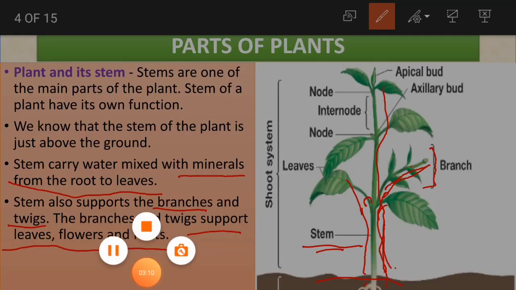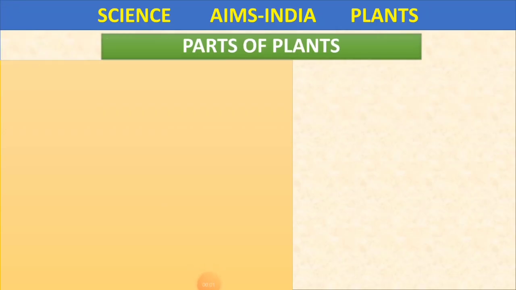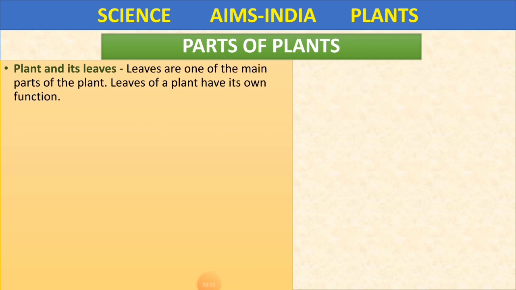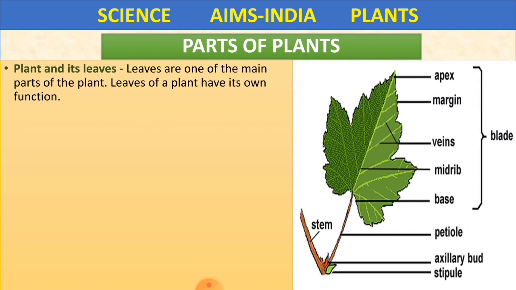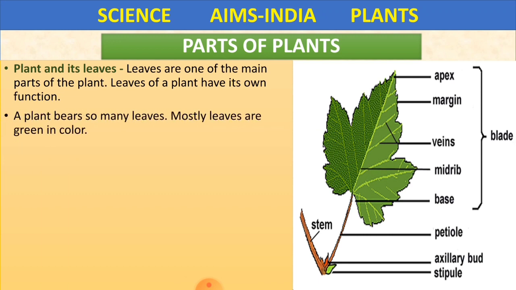Understood, children? Okay. Yes, children, we are going to learn some more parts of plants here, and it is about the leaves. See, plant and its leaves. Leaves are one of the main parts of the plant. Leaves of a plant have their own function. Even leaves are one of the main parts, and they have their own work, and it's an important part of the plant. A plant bears so many leaves.